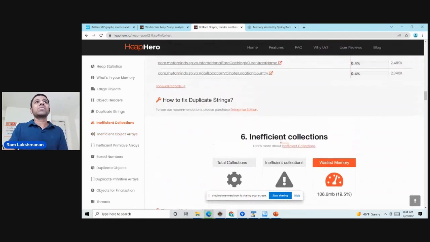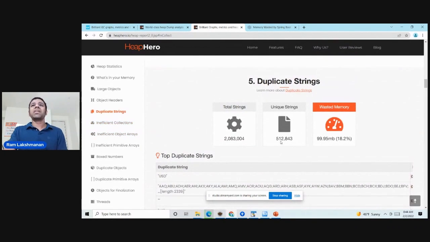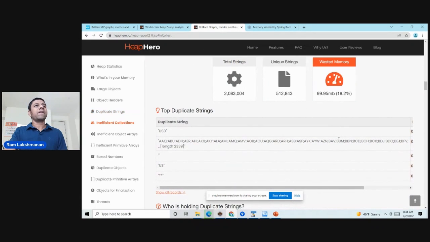Right? So now, another primary reason why memory is wasted is because of duplication of strings. Look at this, friends. This application is wasting 18.2% of memory because of duplication of strings. Look at this. We all know strings are immutable. That is, once it's created, it's going to remain like this till the end of its lifetime. You cannot modify it. It's immutable.